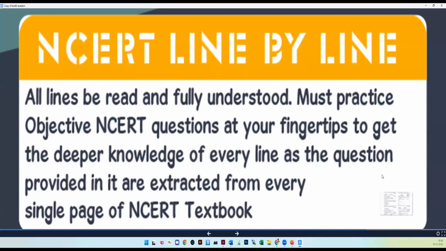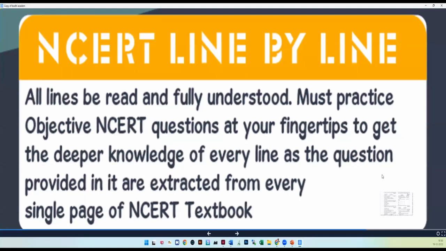You must practice objective NCERT questions at your fingertips so that you get deeper knowledge of every line, as the questions provided are extracted from every single page of the NCERT textbook.